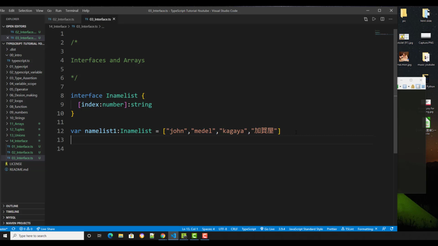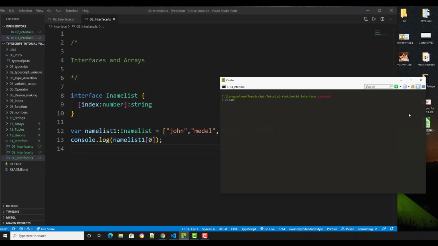And console.log. So we want nameList, the first index, to pull this up, and we're going to run this: deno run 03 interface.ts.